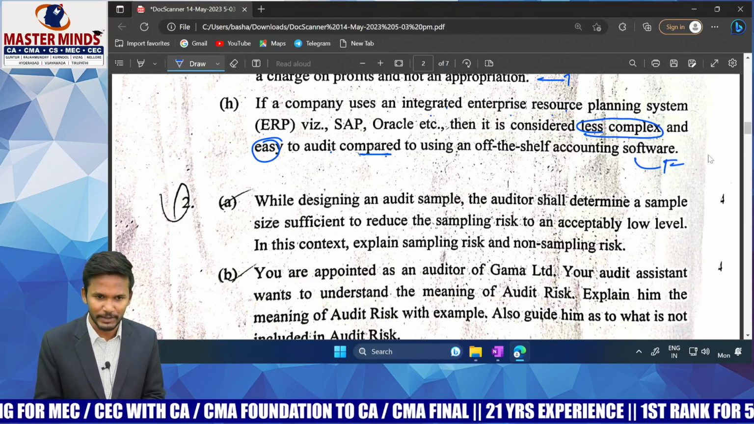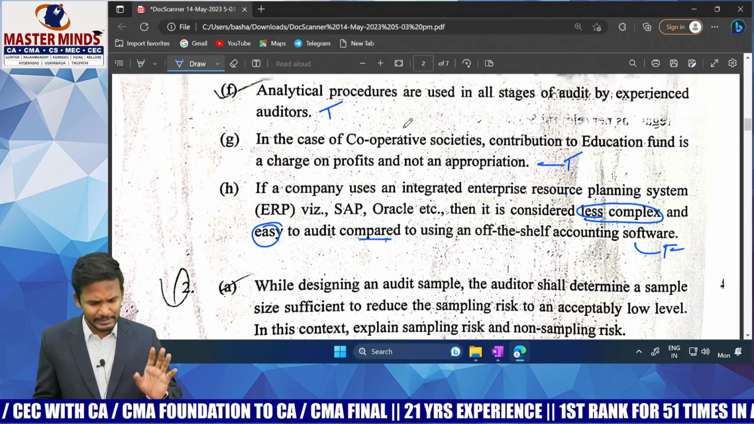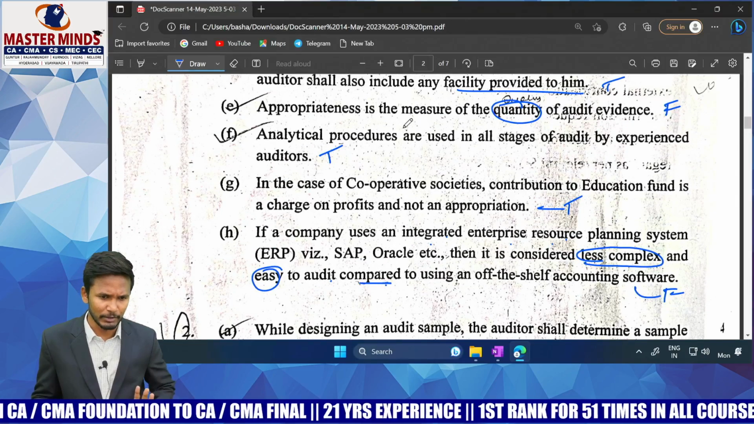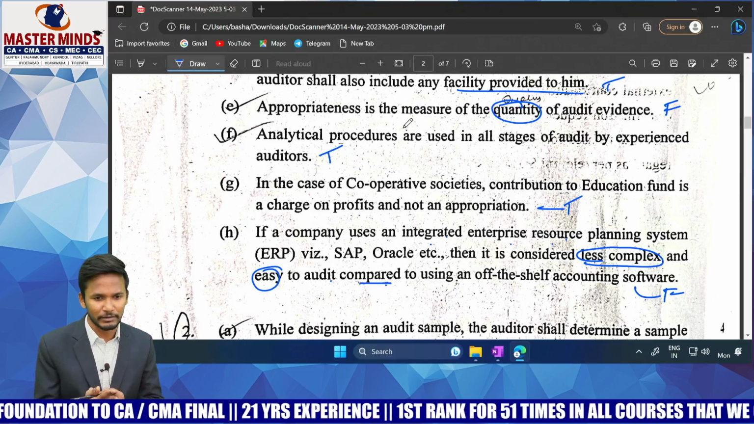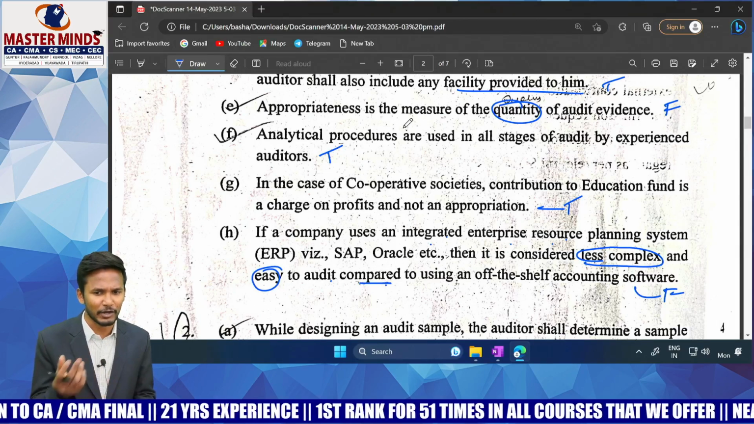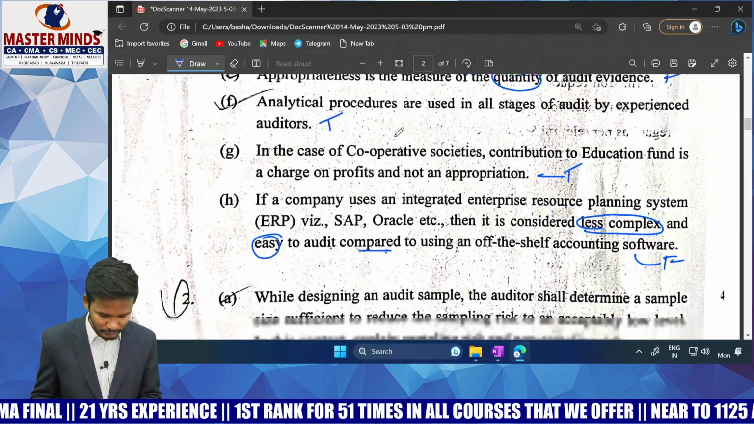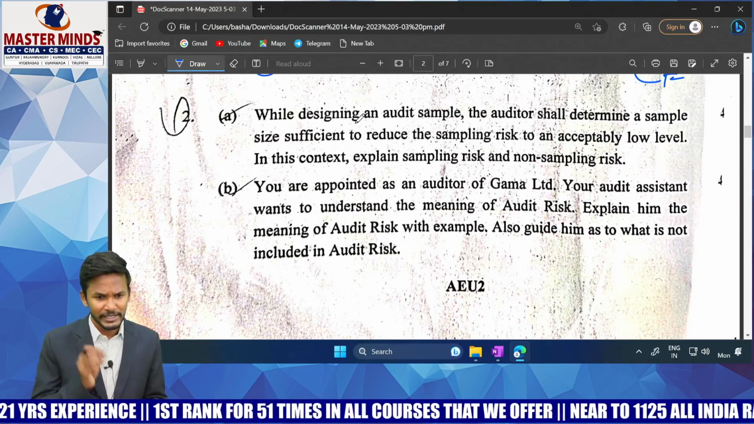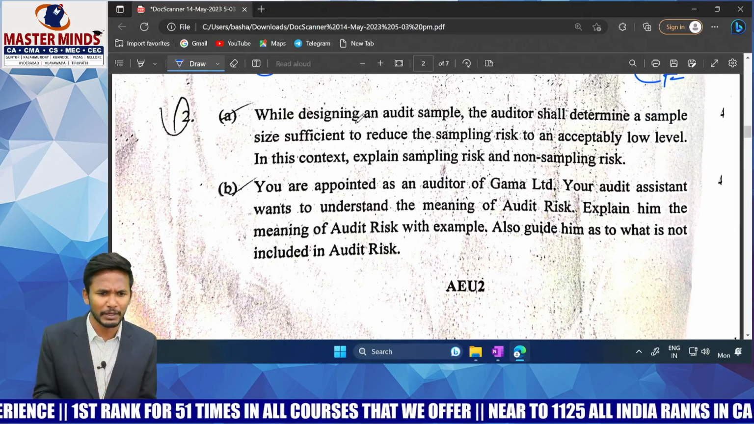Okay, yes, true or false: except the first one and the last one, everything is manageable. And of course, you have one choice here. That means only 2 marks are a bit tricky, but the remaining are completely manageable. Okay, yes, next one, 2A. The second question is very simple. All are direct questions only.